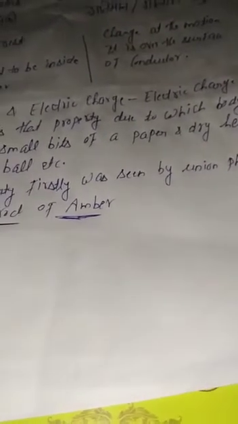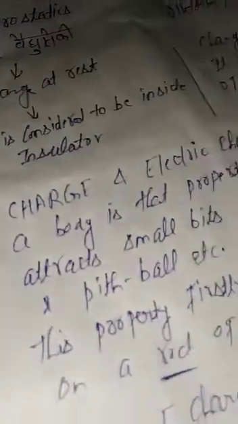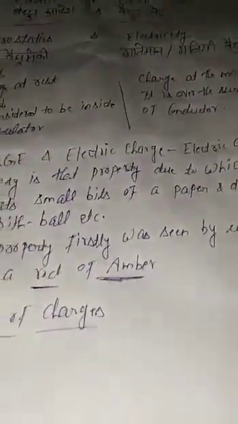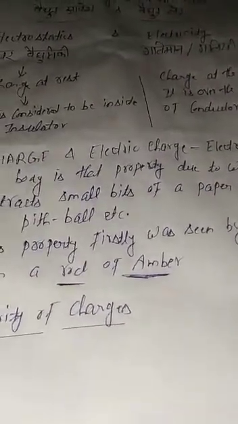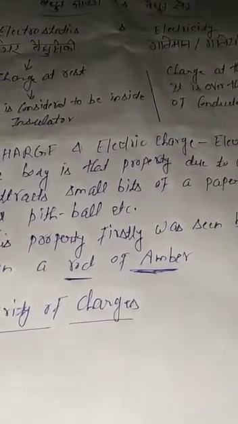Now you have to consider the polarity of charges. There are two types of polarity: positive and negative. It is also called आवेशों की ध्रुवता in Hindi.